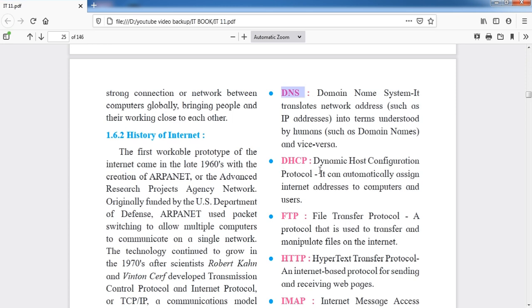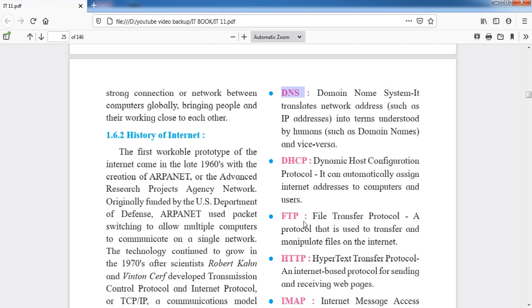DHCP. DHCP means Dynamic Host Configuration Protocol. It can automatically assign IP addresses to computers and users. What is meant by dynamic? Dynamic means it can change with respect to time. What is static? Static does not change with respect to time. So when there is a need in the network to change the addresses with respect to time, then we should use the DHCP protocol.